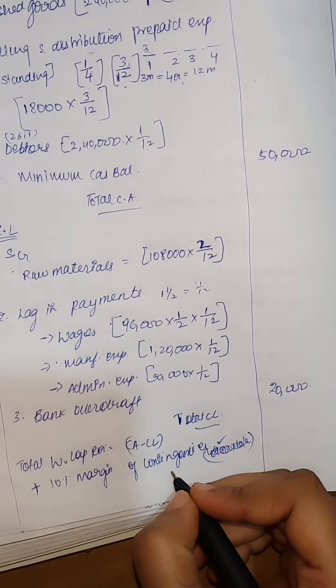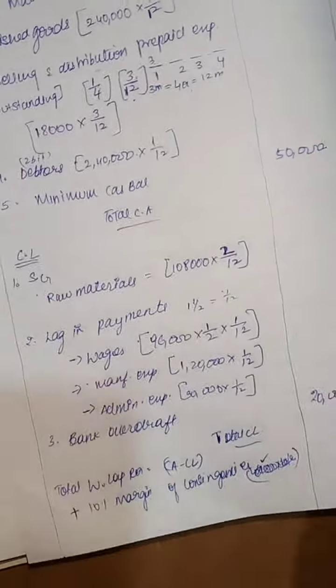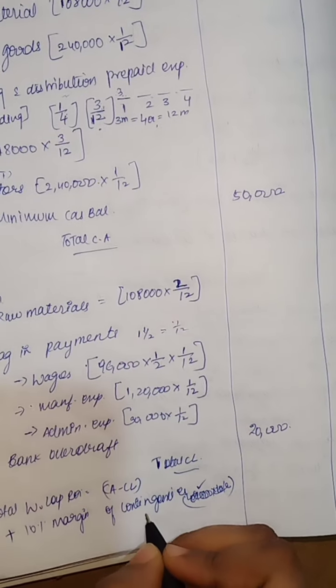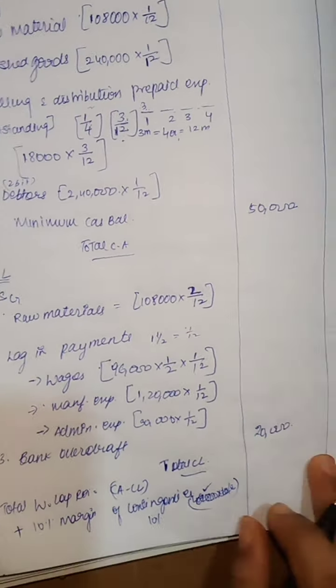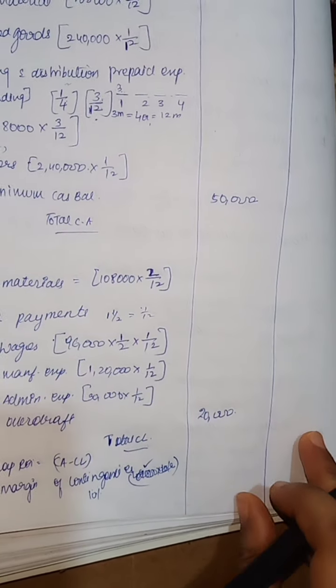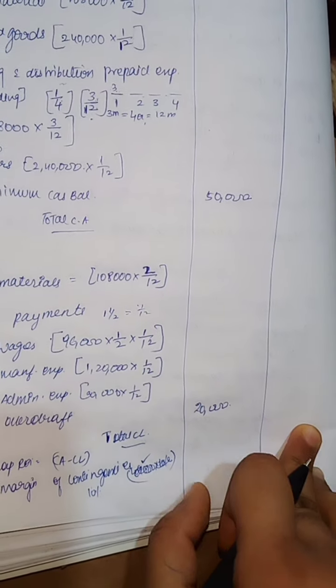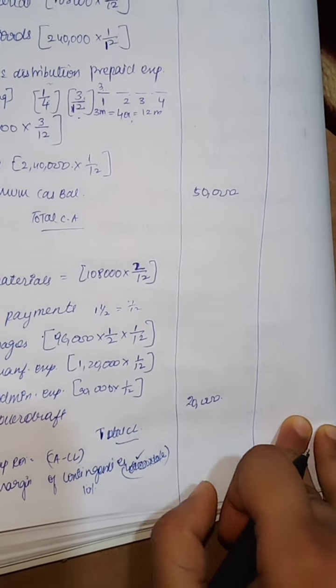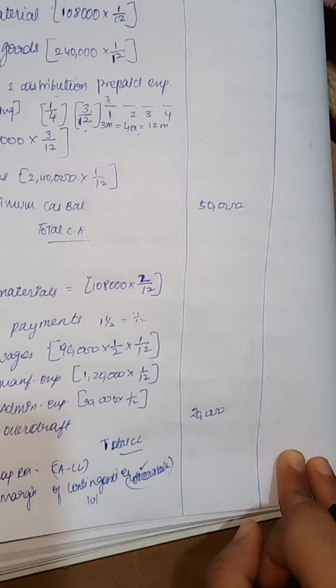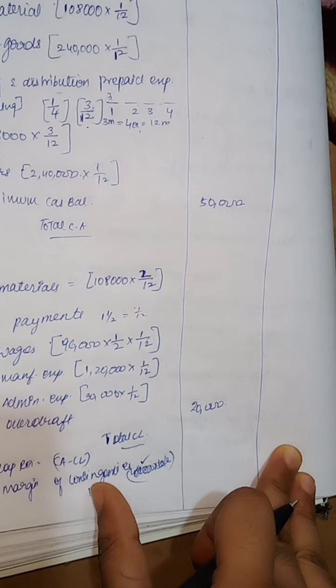Once again cross check, it might be 49,000 or else I don't know. So after getting total working capital, add 10% on that. If 49,000 has come, yes, I calculated previously, it was 49,000. I calculated it roughly. So 49,000 plus now 10% of contingencies.